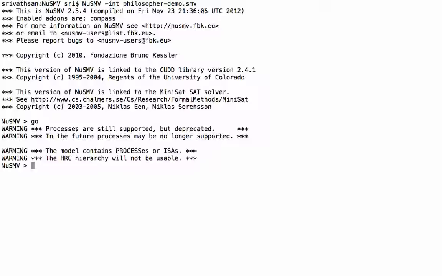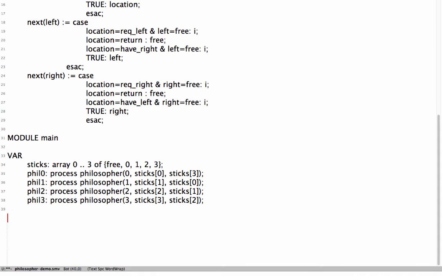Let us now try to simulate the model. What is the initial state? If you see, there seems to be some error. It says too many future states. This is because we have not specified the initial states in the main module. So in the main module, we should have given the initial values for sticks.